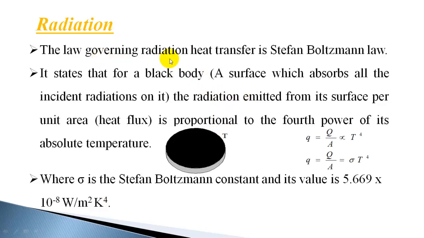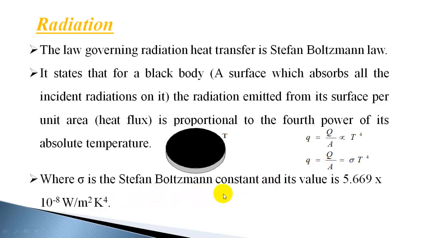The law governing radiation heat transfer is the Stefan-Boltzmann law. It states that for a black body, radiation emitted from its surface per unit area is proportional to the fourth power of its absolute temperature. So heat flux, radiation emitted per unit area, is directly proportional to the fourth power of absolute temperature, and the proportionality constant is the Stefan-Boltzmann constant.